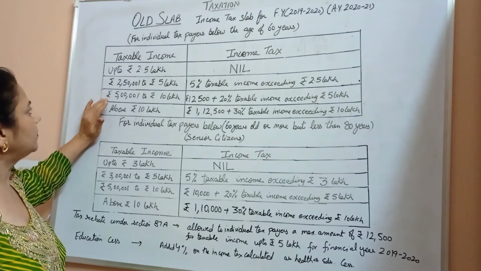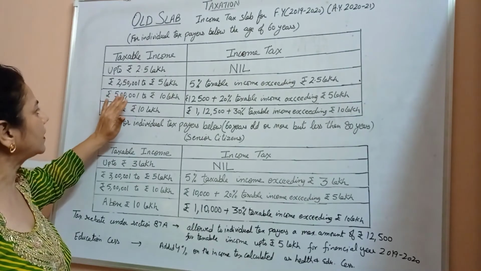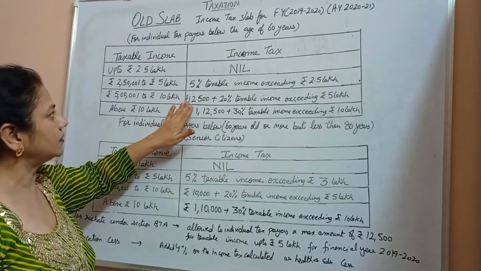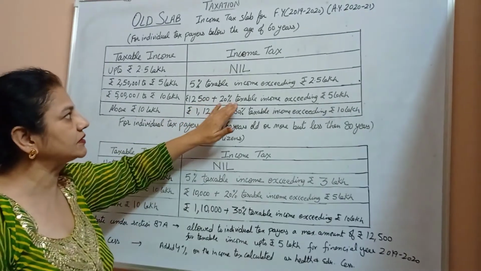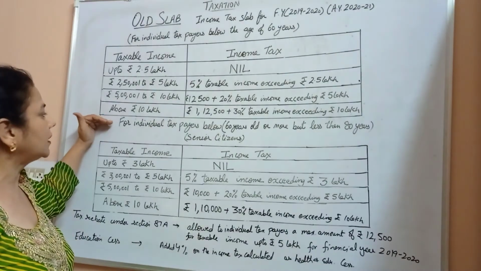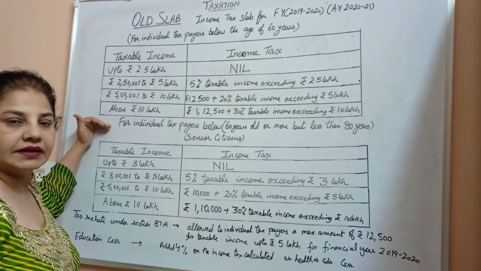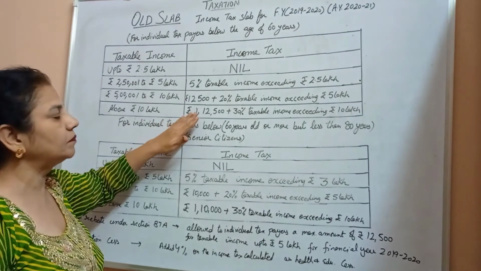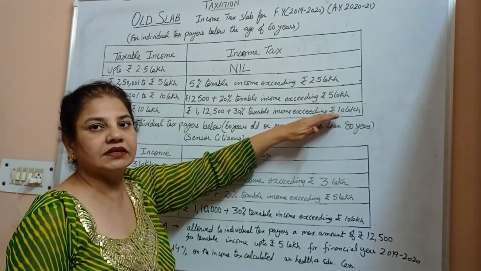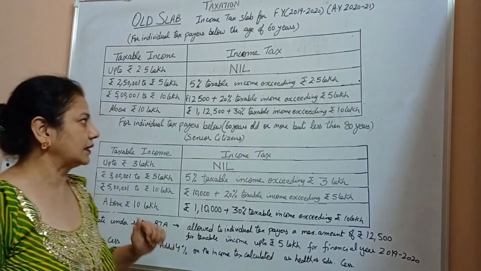For income between rupees 5 lakh 1 to 10 lakh, the income tax is 12,500 plus 20% of taxable income exceeding 5 lakh. And for taxable income above 10 lakh, the income tax will be rupees 1 lakh 12,500 plus 30% of taxable income exceeding rupees 10 lakh.